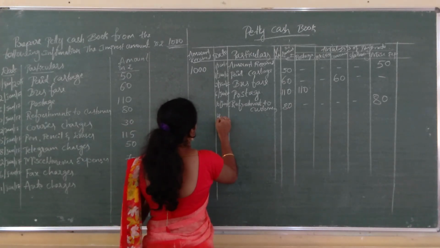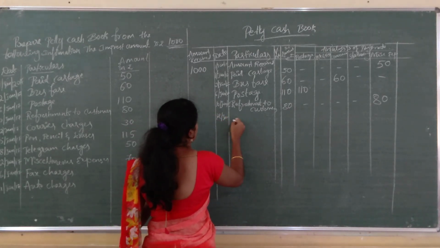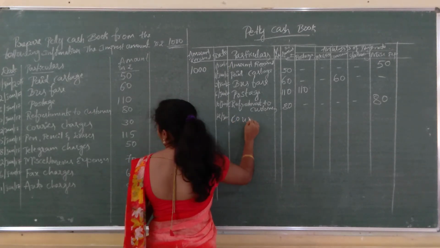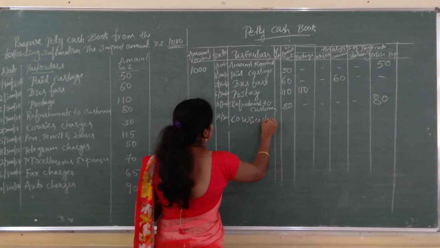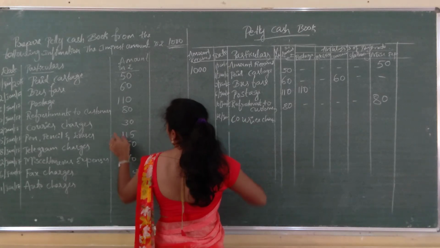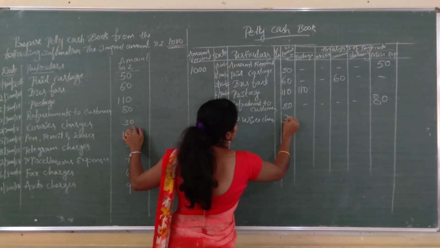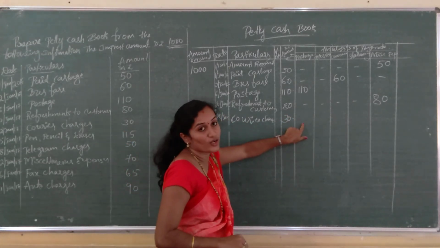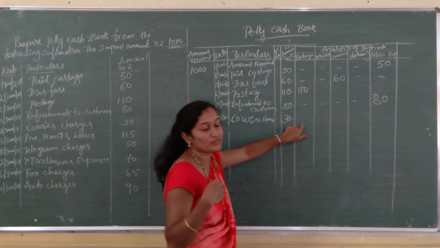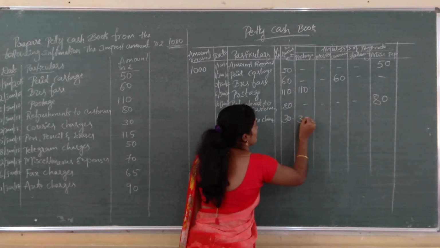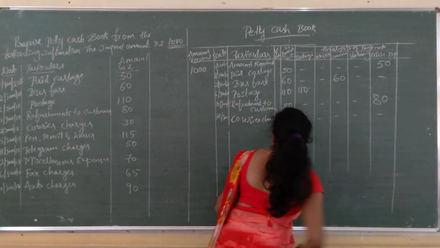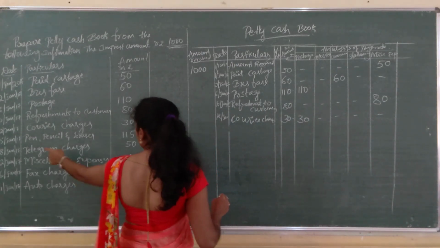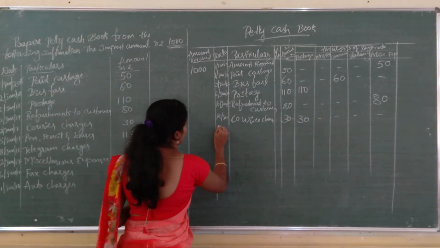12 Jan 2017, that is courier charges, rupees 30. So this comes under which column? Postage, postal facility, using through postal facility. So that is 30 rupees. Remaining column is blank. Next one is 15th January